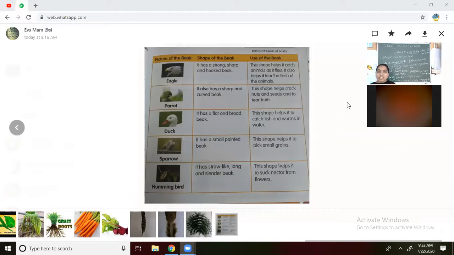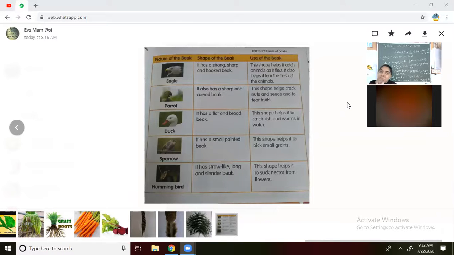What is that bird? Have you seen it? Yes, that is the bird parrot. Now, what is the color of the parrot? Yes, it is green. What is the color of the beak? Yes, it is red.